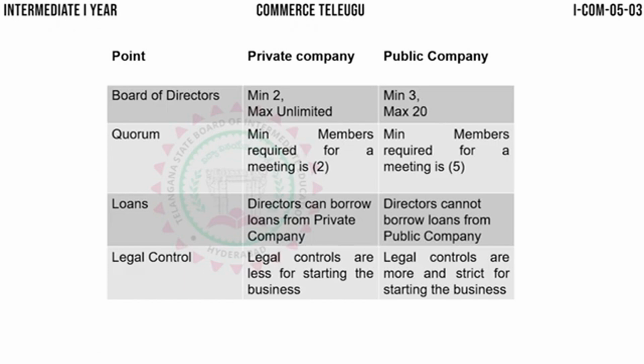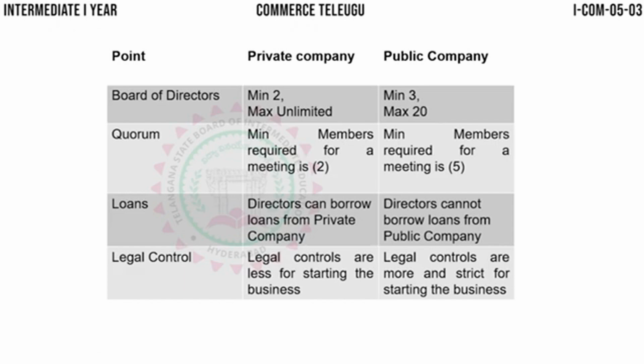So, in a private company, a minimum of 2 directors are required, and the maximum is unlimited. It can have any number of directors, but it cannot exceed 50, because the maximum number of members in a private company is 50. So at max it can have 50 directors. So for board of directors in a private company, minimum is 2 and maximum is unlimited.